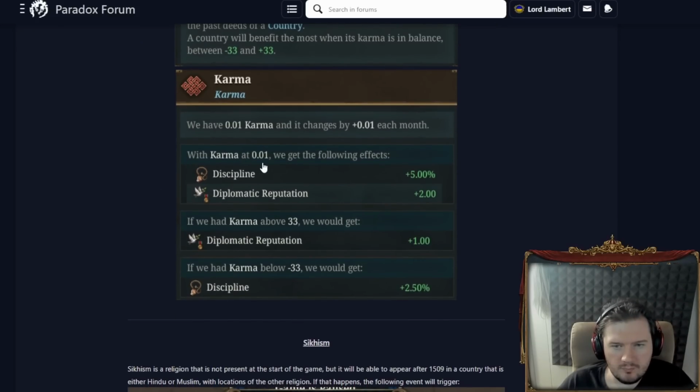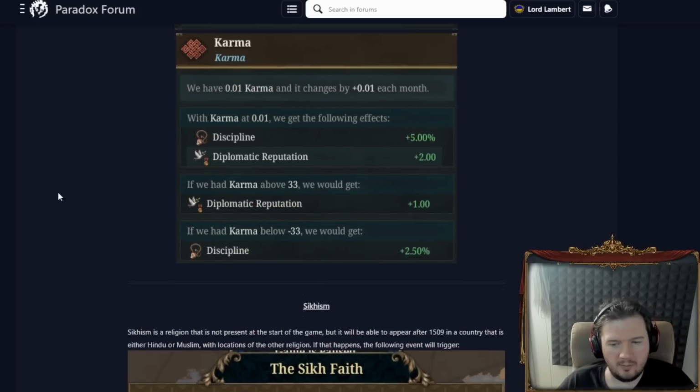So, if you are on high karma, you get discipline. If you are on... No, sorry. This is medium karma. This is in the middle. You get discipline. If you are high karma, you get Diplo Rep. If you are low karma, you get less discipline. So being in the center, best. Being low, second best. Being high, third best, in my opinion.